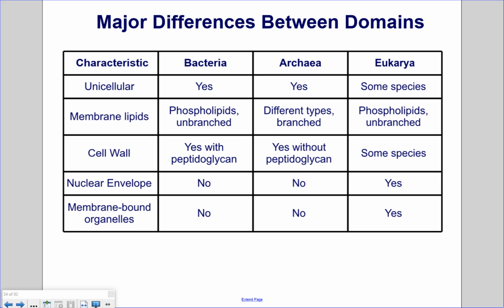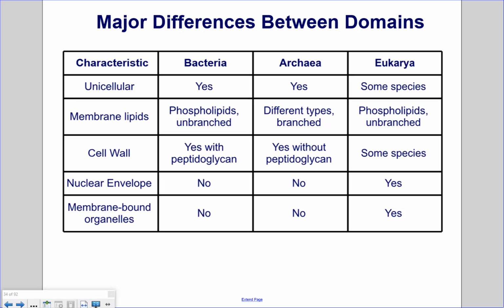Major differences between domains. Both bacteria and archaea are always unicellular. Most species of Eukarya are multicellular, like plants and animals, but there are some unicellular species, like baker's yeast, a unicellular fungus. Bacteria and Eukarya have phospholipids in their membranes, but Archaea do not. Bacteria have peptidoglycan in their cell walls. Archaea do not have this. That's a major difference between bacteria and Archaea.